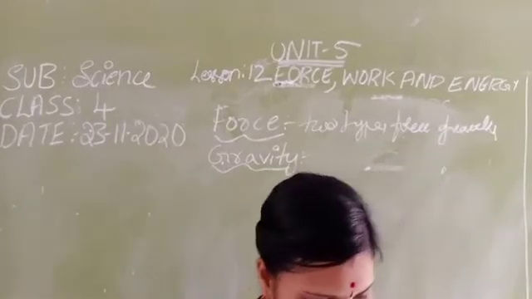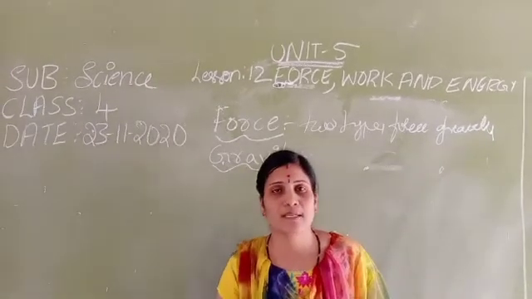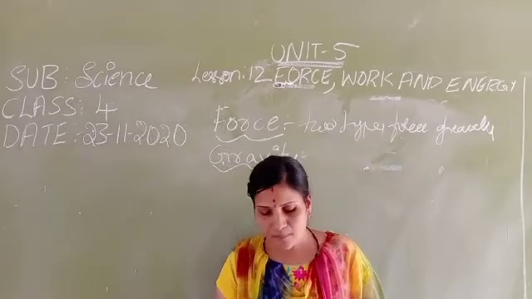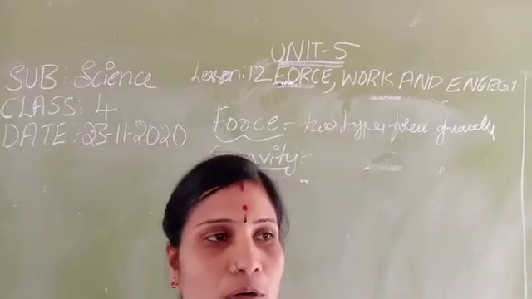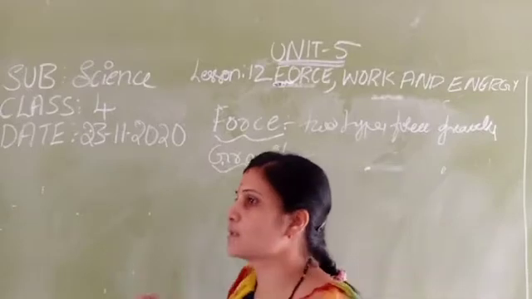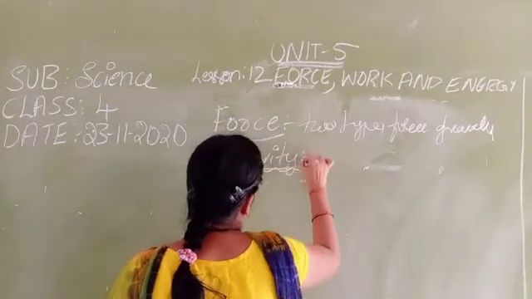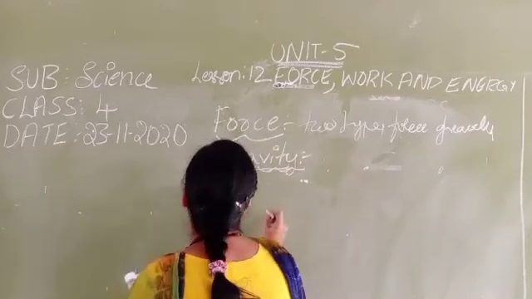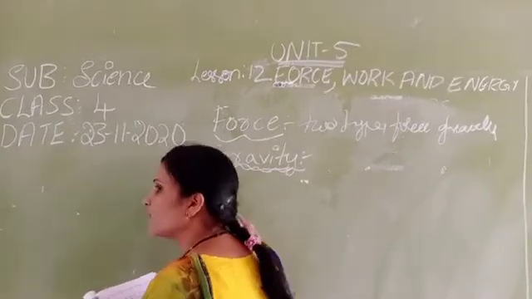All this happens due to gravity, the gravitational force. When the earth pulls, it is known as gravitational force. So now you understood what is meant by gravity. The force between the earth and us, an object, is known as gravity. So this all is known as gravitational force.